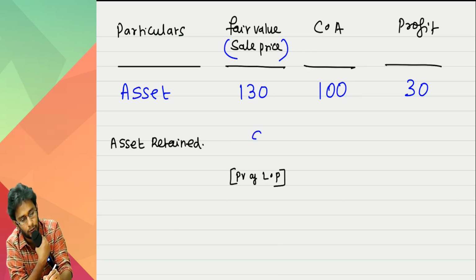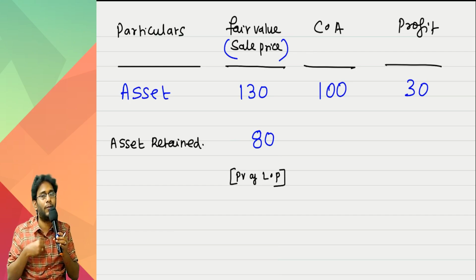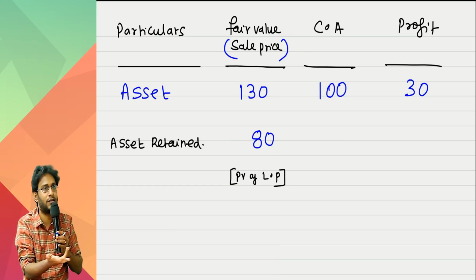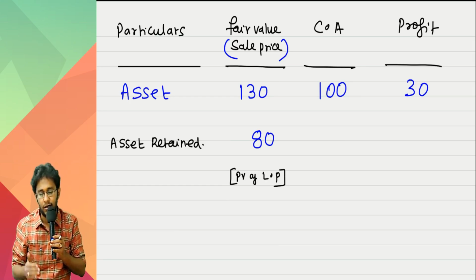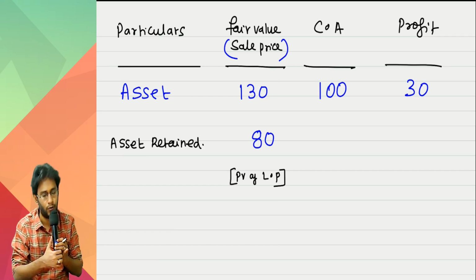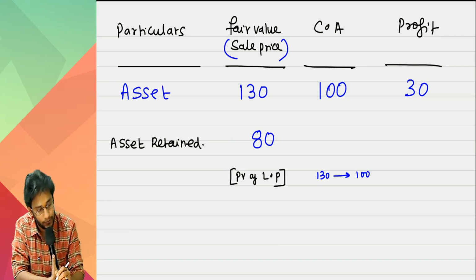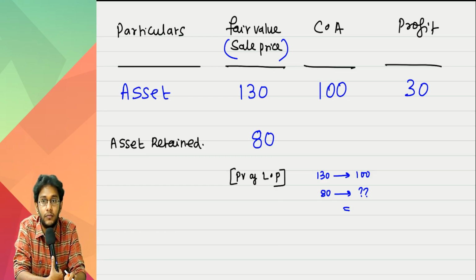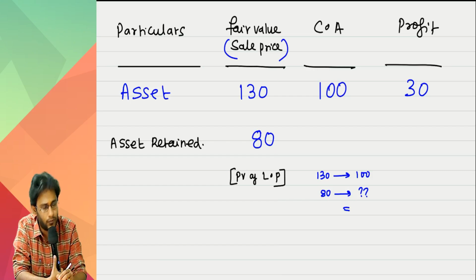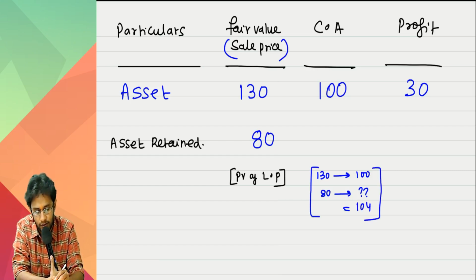Let us say that is coming to 80. This is the fair value of the asset which is coming back to you, because your asset normally would have been recognized at 80 only, no? Now, sir, what is the carrying amount related to this asset retained? Work out proportionately. Fair value 130 has carrying amount 100, so for 80 fair value how much should be the carrying amount? 100 into 80 by 130, that is 104. Round it up, no problem. Do you understand how I am getting this? 104.